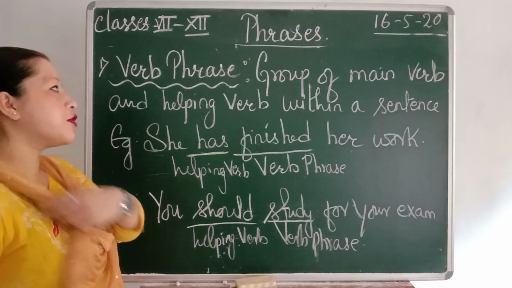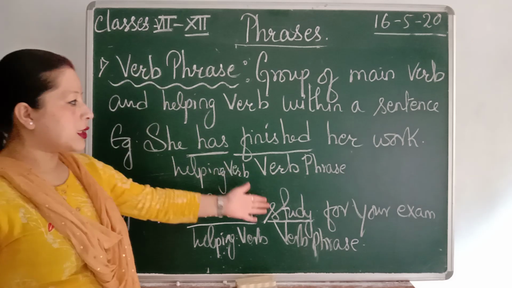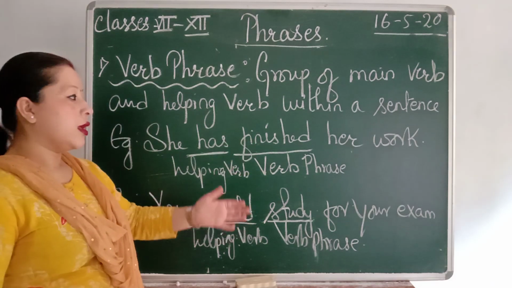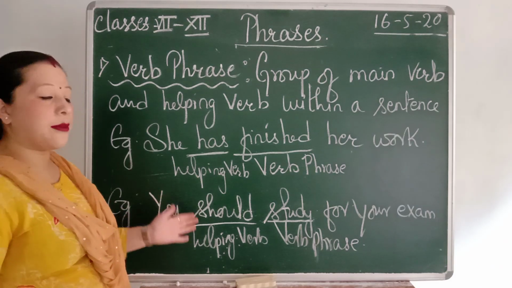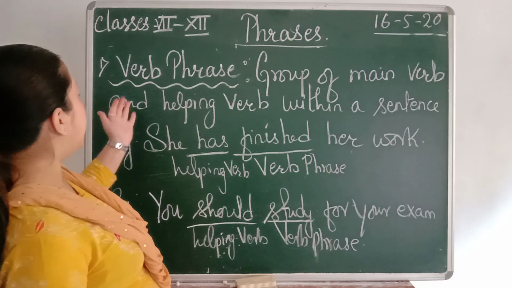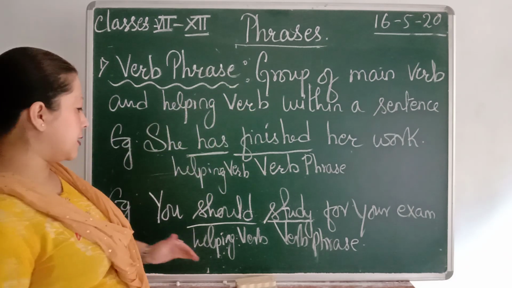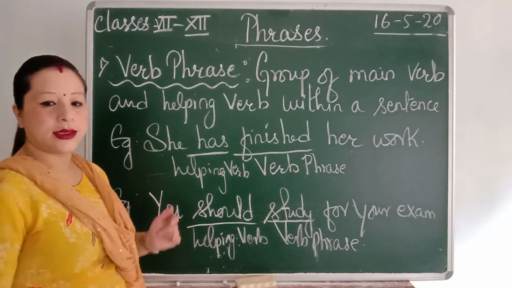Okay, as I already told you, verb in parts of speech means it's a doing word. So here, study, finished, it's doing something. So this becomes a verb phrase and "should" becomes a helping verb. You should study for your exam. A group of main verb and helping verb within a sentence. So this is a complete sentence of a verb phrase.